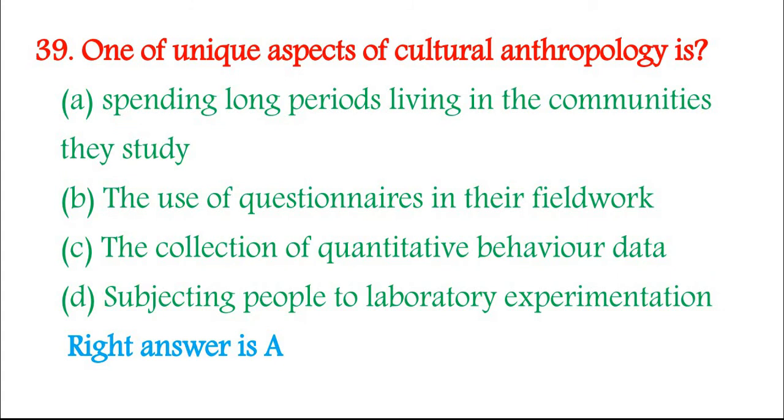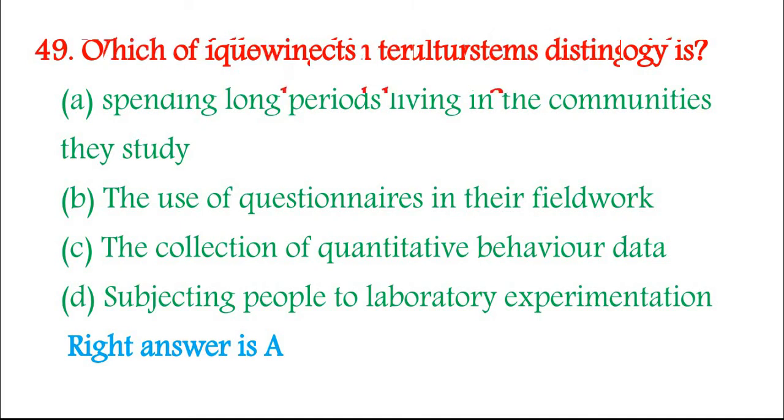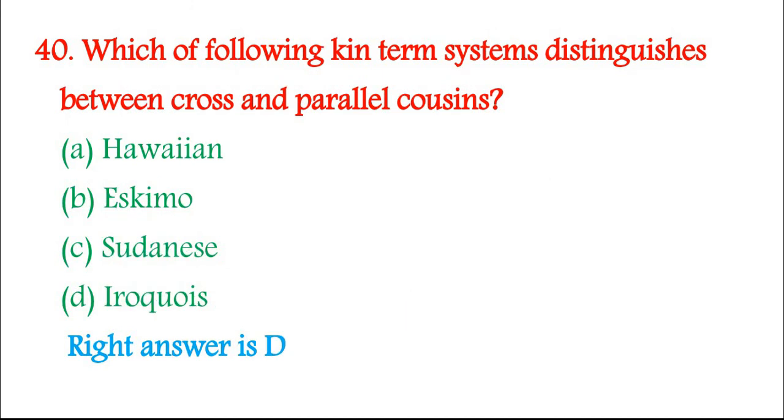39. One of the unique aspects of cultural anthropology is A. Spending long periods living in the communities they study, B. The use of questionnaires in their fieldwork, C. The collection of quantitative behavior data, D. Subjecting people to laboratory experimentation. Right answer is A. 40. Which of the following kin term systems distinguishes between cross and parallel cousins? A. Hawaiian, B. Eskimo, C. Sudanese, D. Iroquois. Right answer is D.